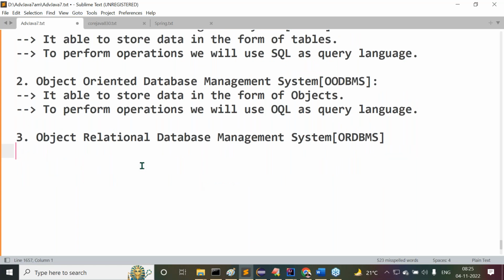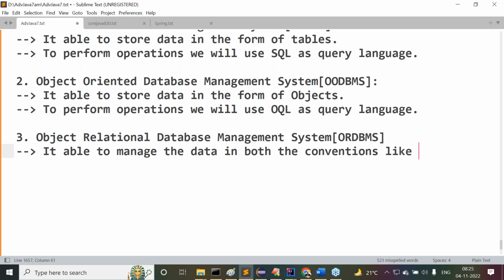It is able to manage the data in both conventions, supporting tables as well as objects. But don't think it is the same data in both ways. In both conventions the data is represented, and whichever is required, we can use that. That's okay, fine. Next, after completion of this, what query language is it able to use?